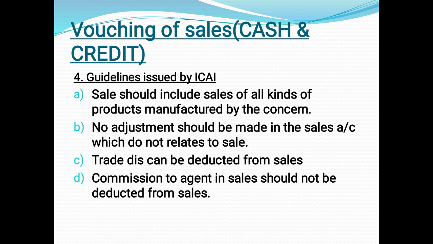If the company has byproducts, it should show the sales of each and every product, no matter whether it is a main product or a byproduct. So he has to check whether all the transactions related even to the byproducts are entered or not.